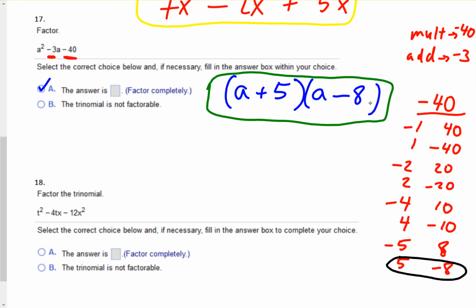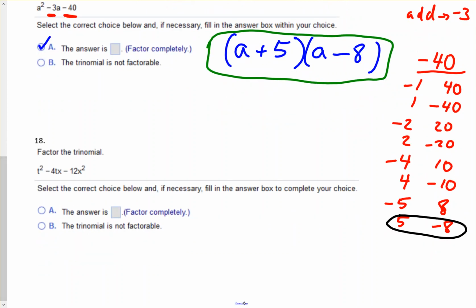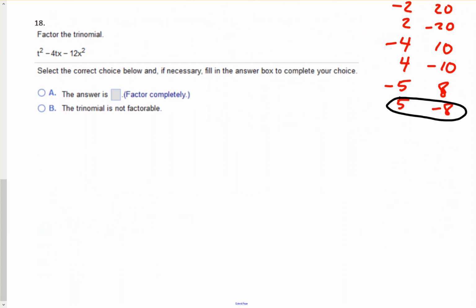Okay, let's take a look at the last one. Factor the trinomial. Okay, so for 18, we want to be able to factor this.